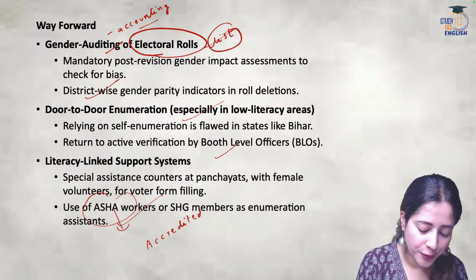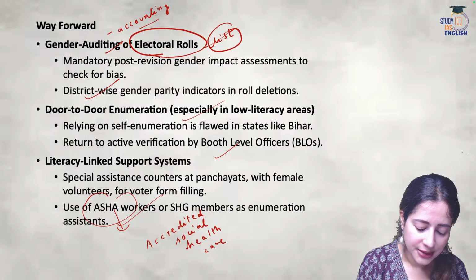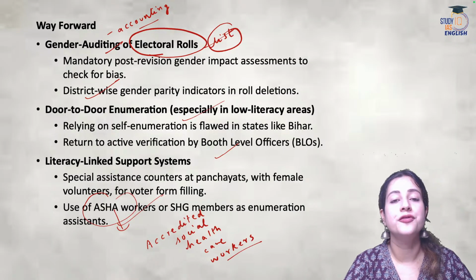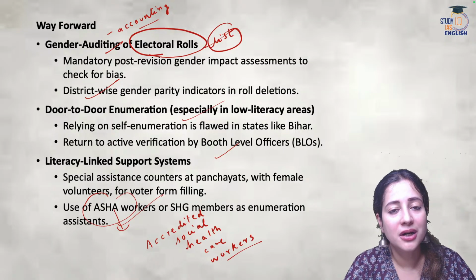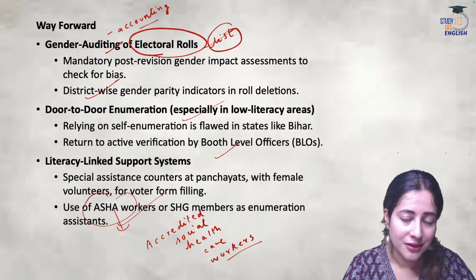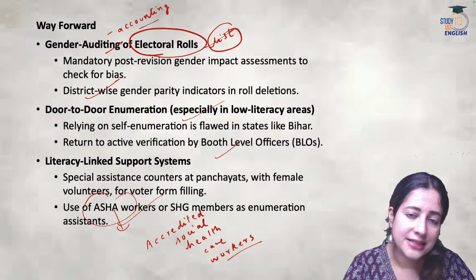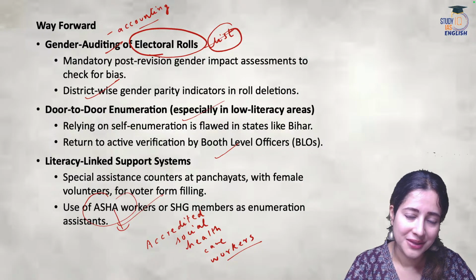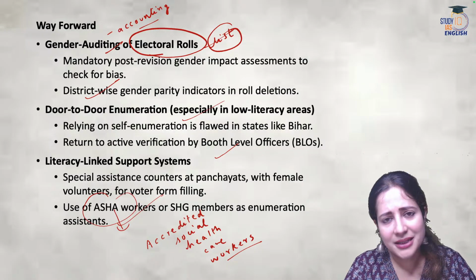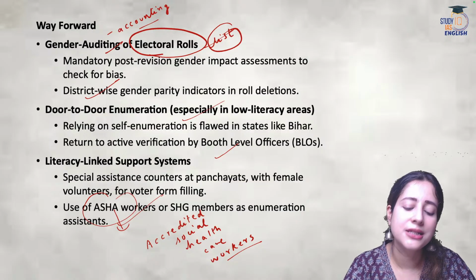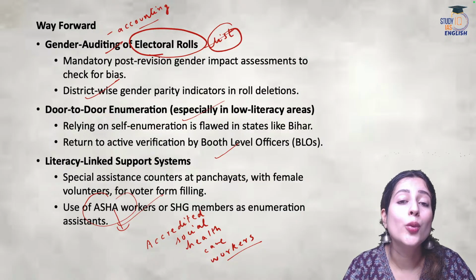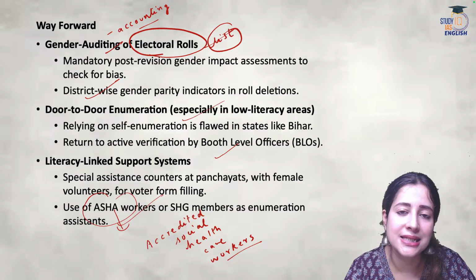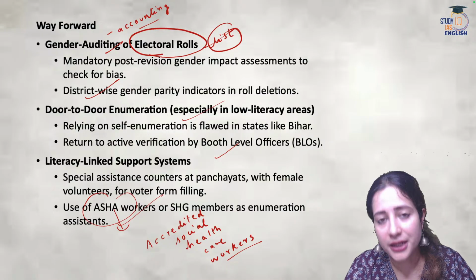These are a group of women who are known as accredited social health workers. These are women who go door to door in the rural areas of India, and they work on behalf of the government by providing the poorest of the poor people vaccination, birth control, basic medicines. Ultimately, they are the last mile connectivity to provide the poor people with primary health and hygiene and sanitation. Hence, their role is very important.